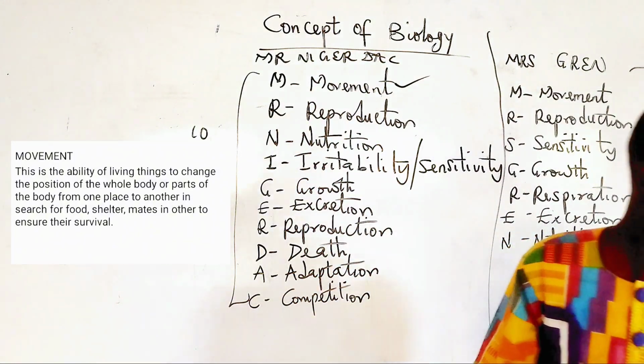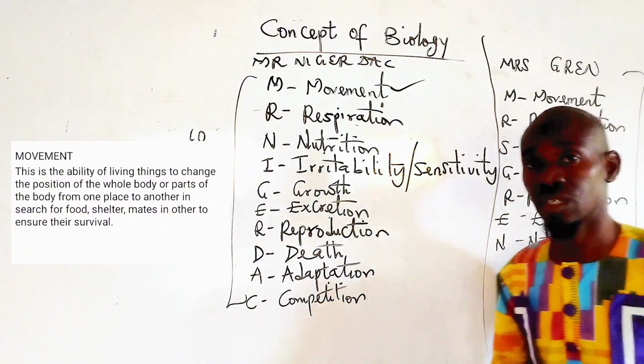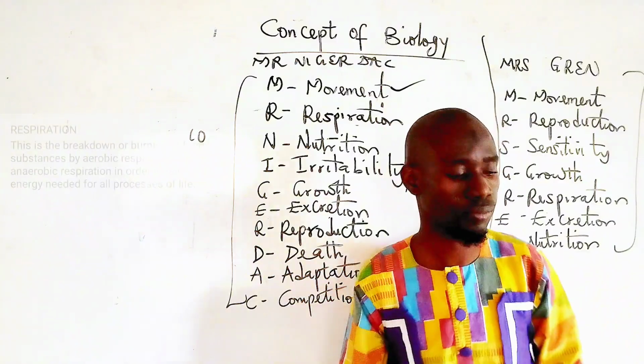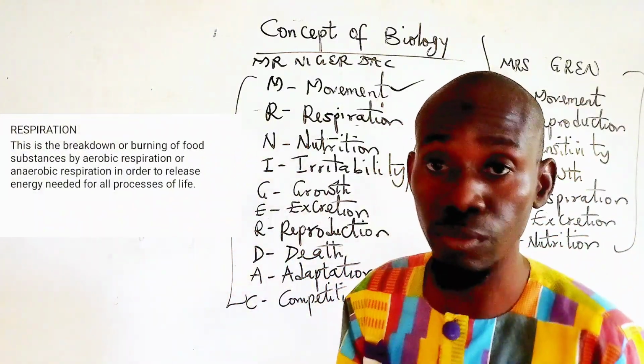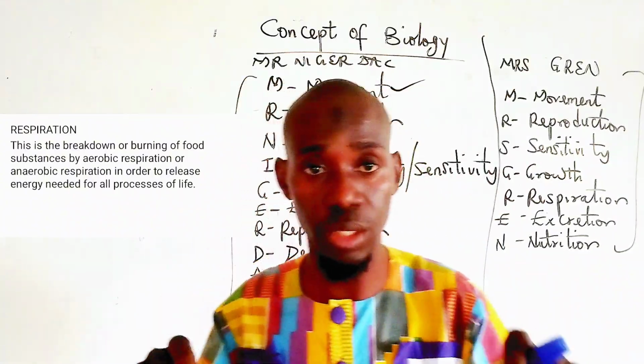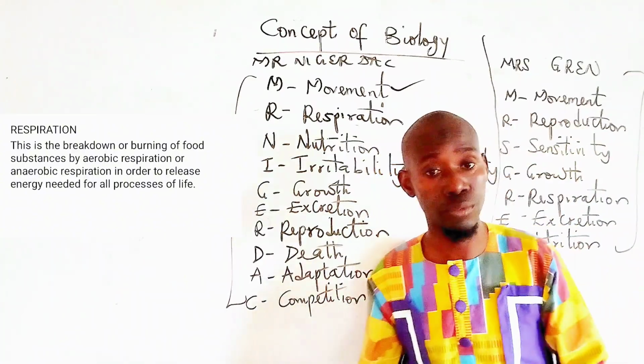Next slide. Respiration simply means that living things break down food substances, or burn food substances, in particular glucose.